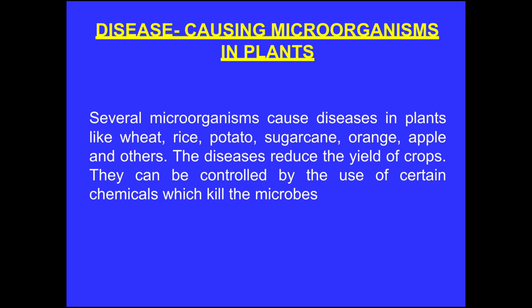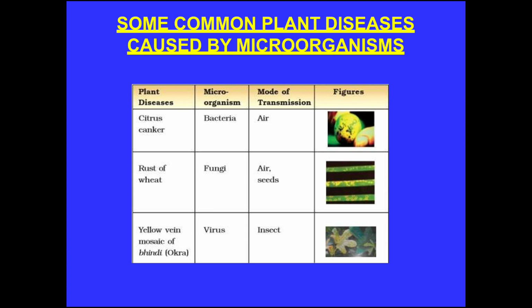Now, there are some microbes that can cause disease in plants also. Several microorganisms cause diseases in plants like wheat, rice, potato, sugarcane, orange, apple and others. The diseases reduce the yield of crops. They can be controlled by the use of certain chemicals which can kill the microbe.